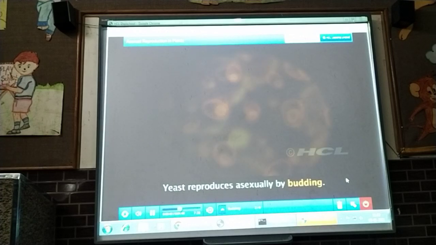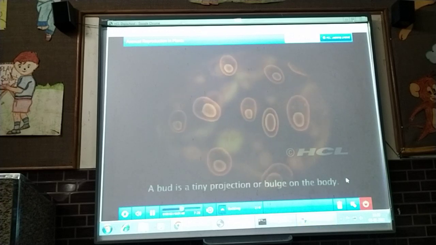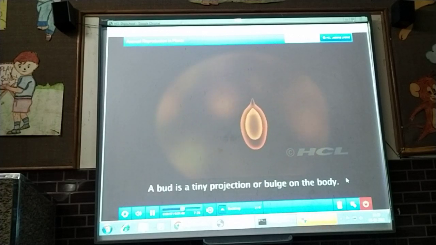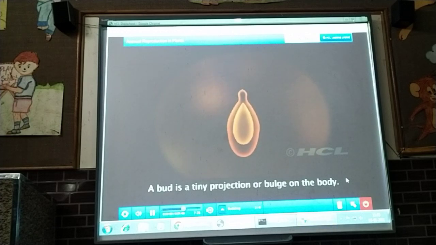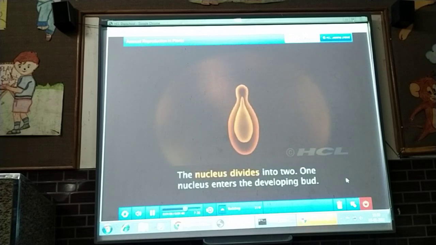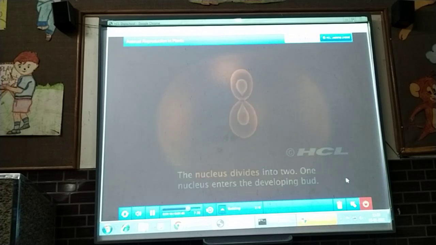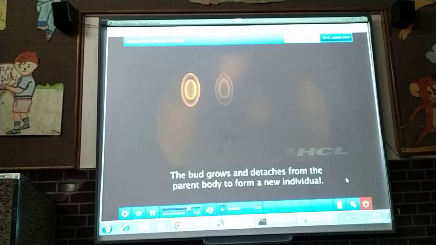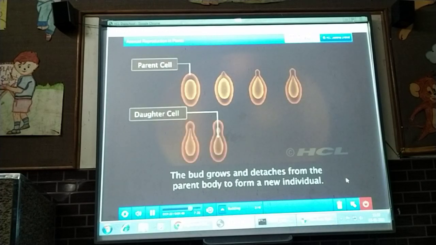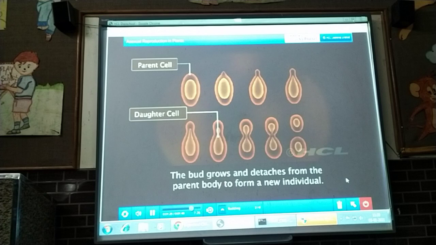Yeast reproduces asexually by a method known as budding. Buds are tiny projections or bulges that appear on the surface of the yeast cell. Inside the cell, the nucleus divides into two. Of these, one is passed on to the developing bud. The buds grow in size and become detached from the parent cells to form an independent organism. This method of asexual reproduction is called budding.